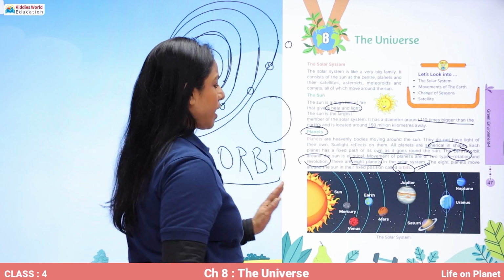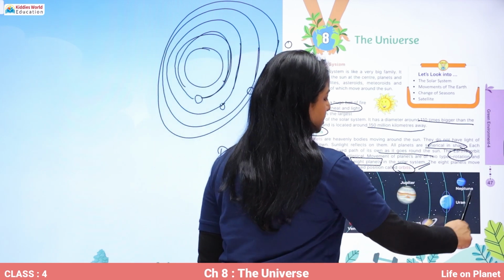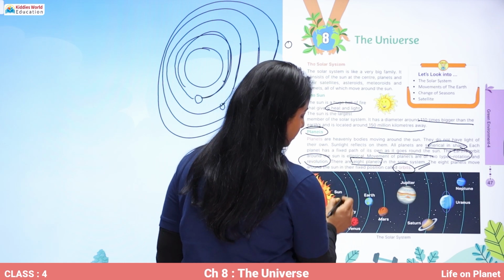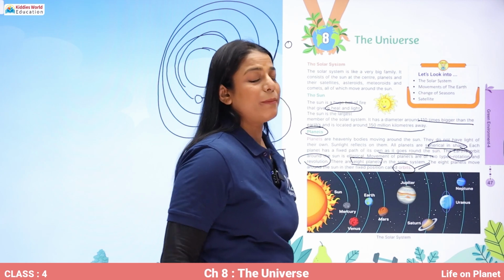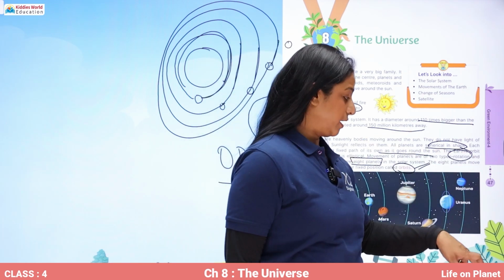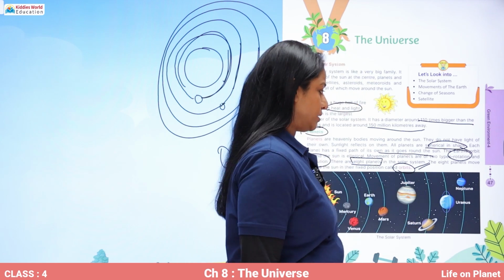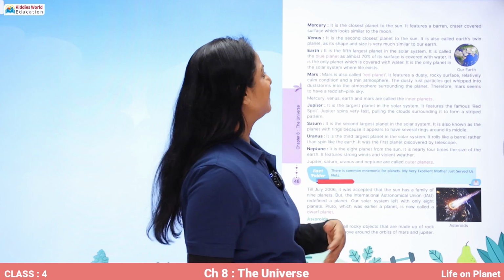Okay. So as you can see in this picture, every planet is moving in its own path. These are the blue paths which are being shown, and these blue paths are known as orbits, and the planets are moving in their fixed paths of orbits. So see, even planets are so disciplined.